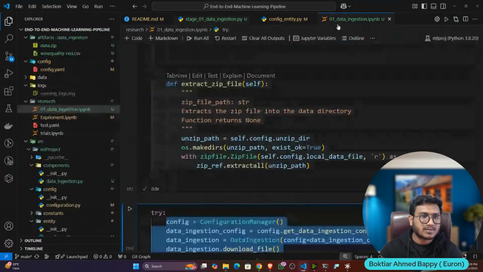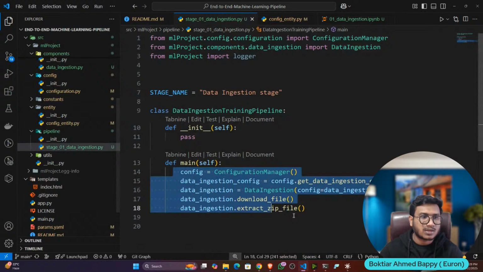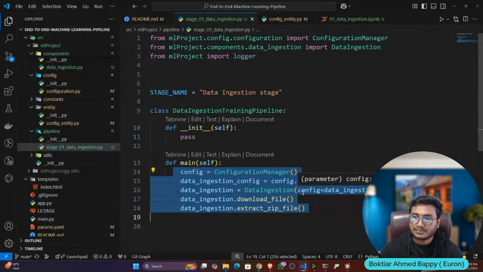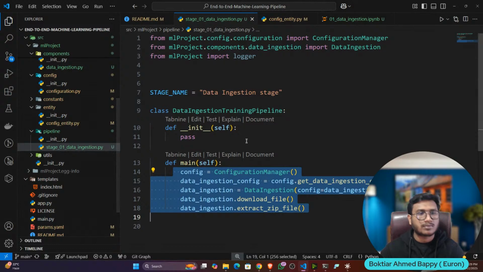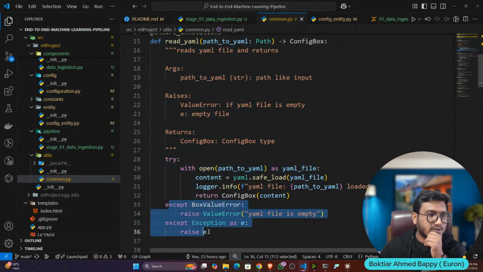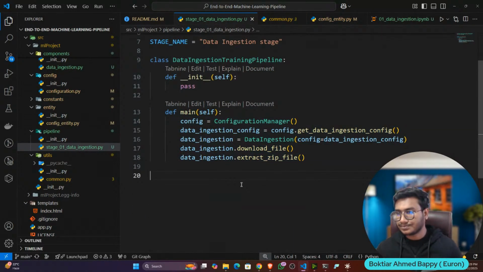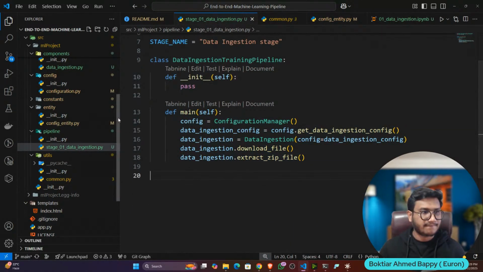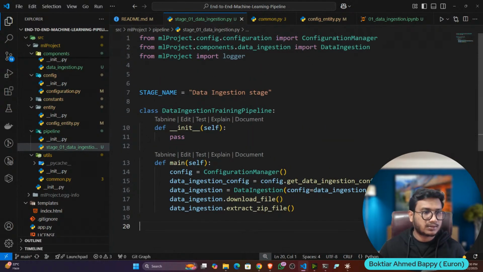You can also give try except block like that if you want. Otherwise, you can also keep it like that, because we already handled this situation in the Python box, do you remember? Yeah, try except block. So that's why I'm not giving it here. So my pipeline is ready.